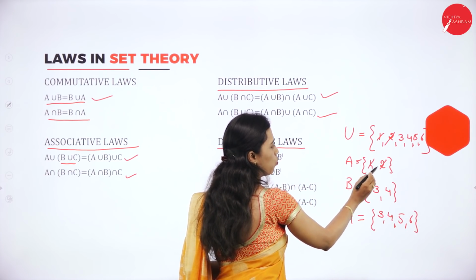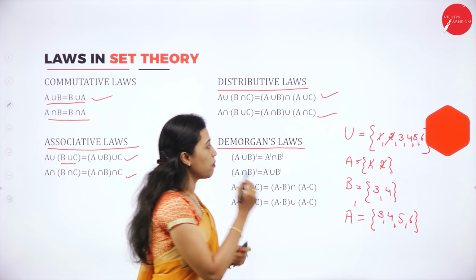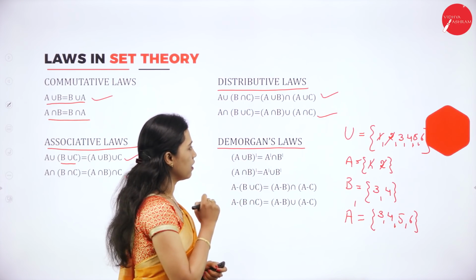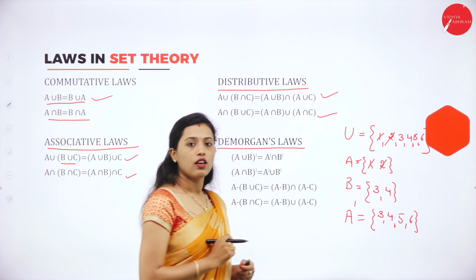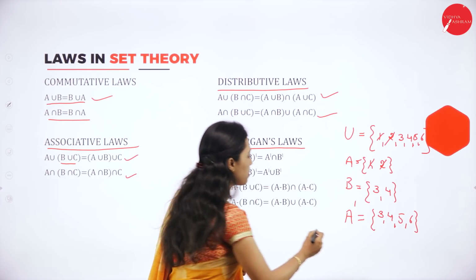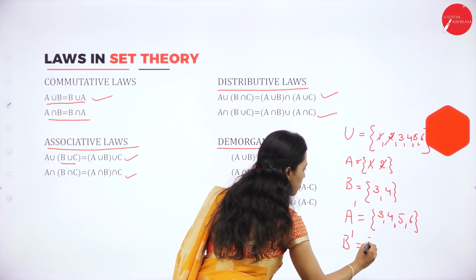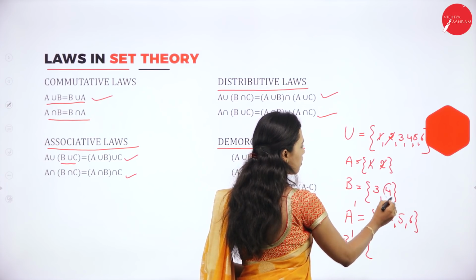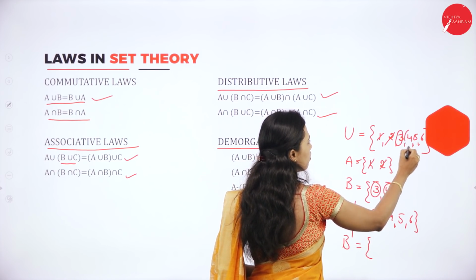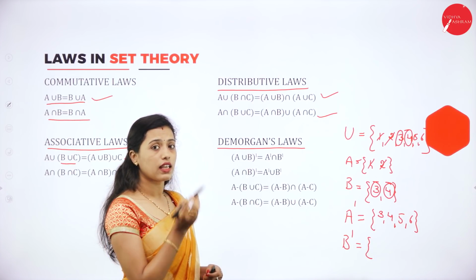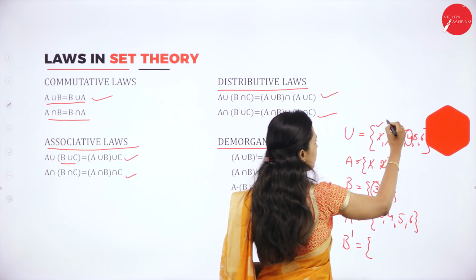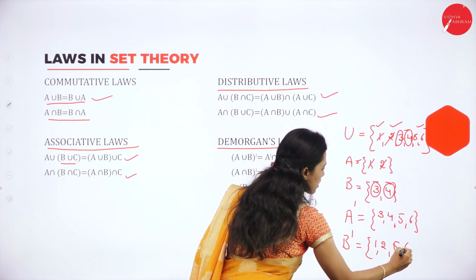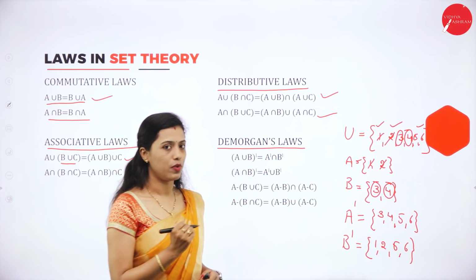Then B is equal to 3, 4. What is B complement? We have to eliminate the common elements in universal set with set B. 3 and 4 are common elements. So remaining in universal set is 1, 2, 5, 6. So 1, 2, 5, 6 are B complement.